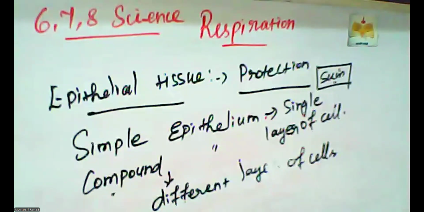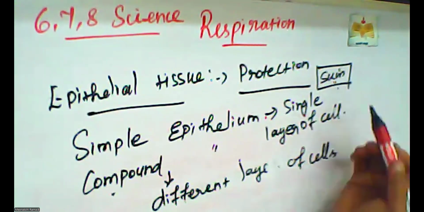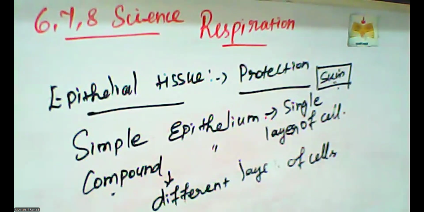Second one is absorption of water and nutrients. The water is absorbed with the help of the skin. They are involved in the elimination of waste products. Yes, sweating is done by the skin. Sweating means the waste products are excreted through the skin.